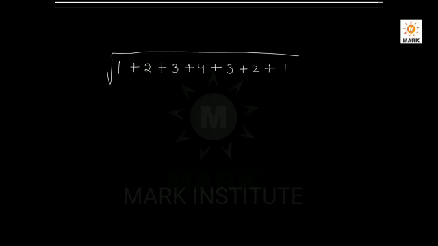You write 1, start from 1 and go up to a natural number and come back to 1 in the descending order. Add all those numbers, and if you take the square root of all the numbers, the square root of this number will be exactly the middle number where you have stopped the ascending series.